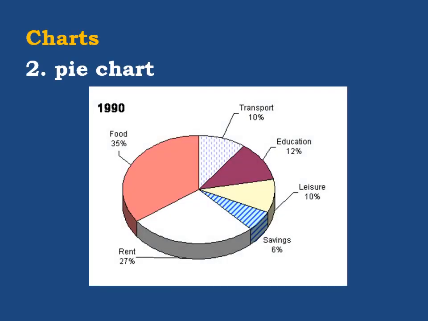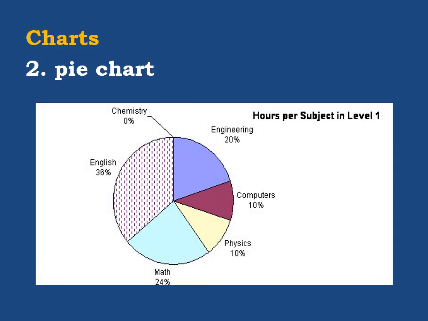Now here we have another sample of the pie chart. Again, the percentages are clear, as you can see, and this circle or pie is divided into parts. This is another one.